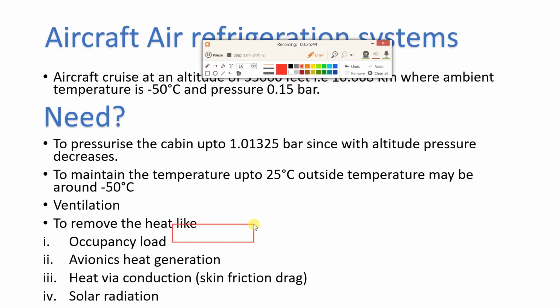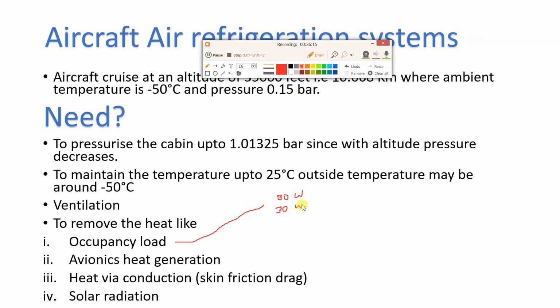Occupancy load means the occupants sitting in the cabin. For example, consider a human being sitting: they have 90 watt of sensible heat and 30 watt of latent heat.